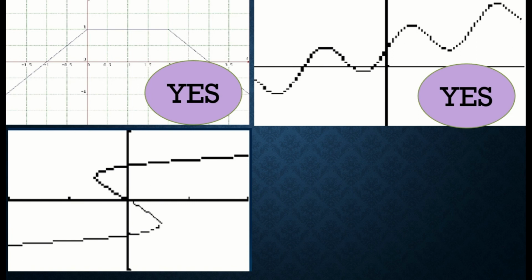It's because hindi natupad o nasunod yung tinatawag nating vertical line test. Dapat sa function, isang beses lang mag-connect yung ating points. So ito, ilang beses siya nag-connect? We have 1, 2, 3. So therefore, the answer is no.